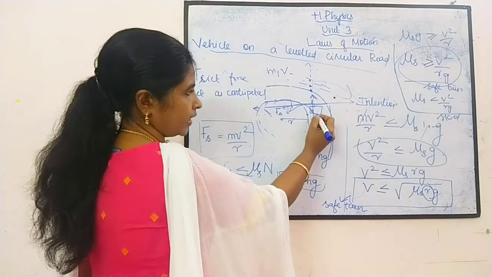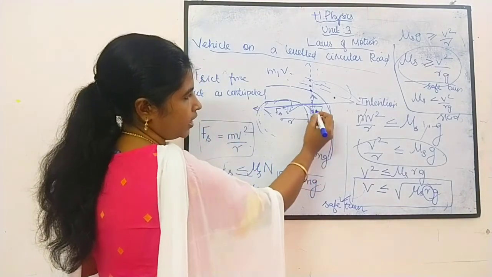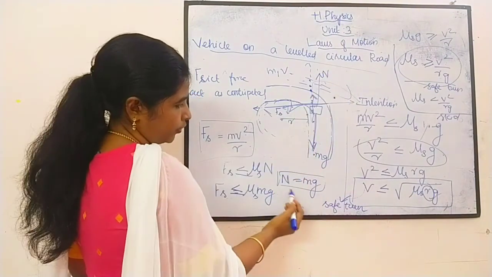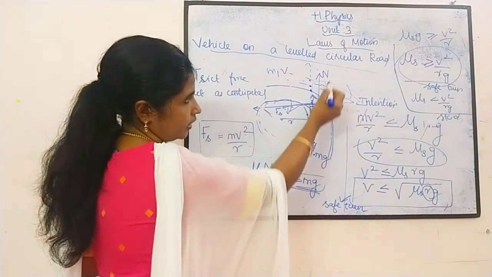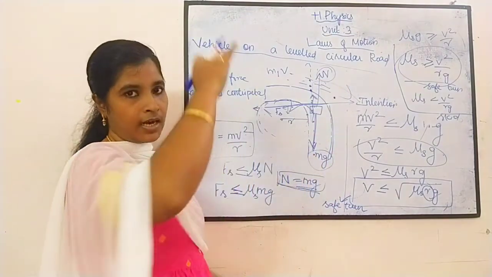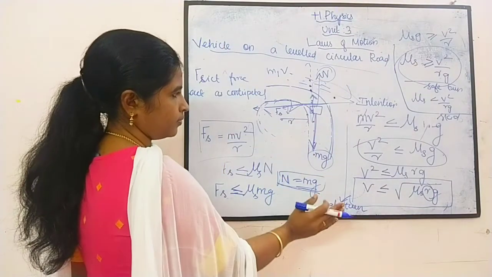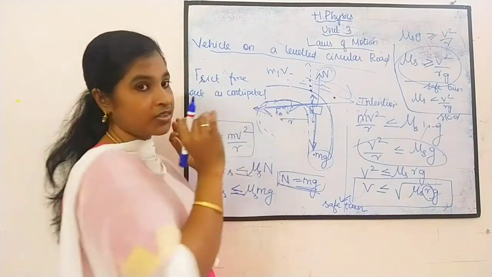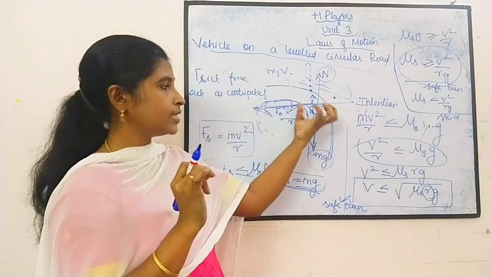What are the forces acting? Definitely there will be mg, and because of the surface it will be producing a normal force. So I told you, right, normal force is mg, அதாவது இது ரெண்டும் ஈக்குவேட் ஆயிடும், பேலன்ஸ்ட் ஆயிடும். So here normal force is mg. What are the other forces acting? Yes, definitely there is a frictional force. So these are the 3 forces acting on this car.